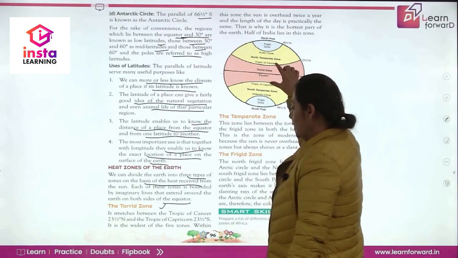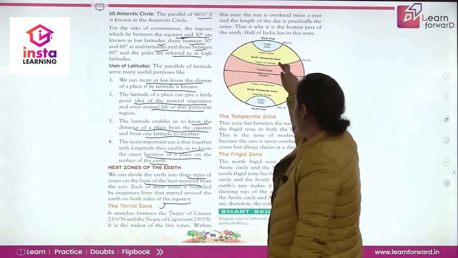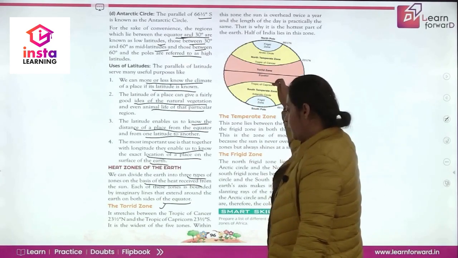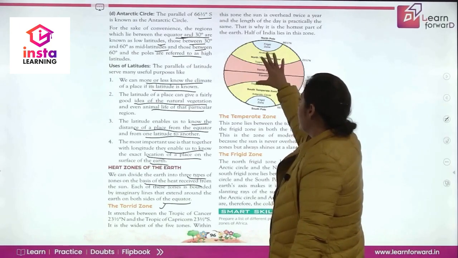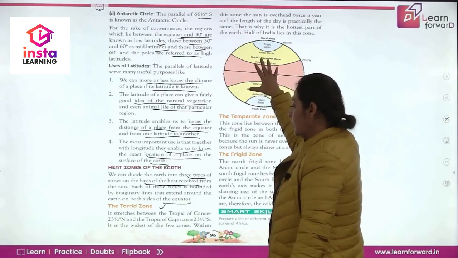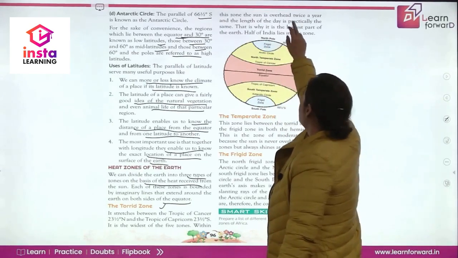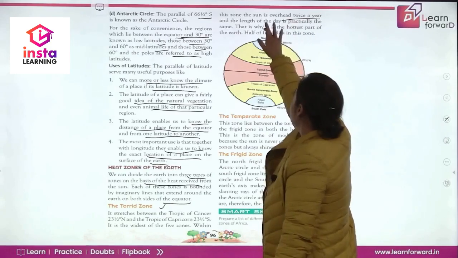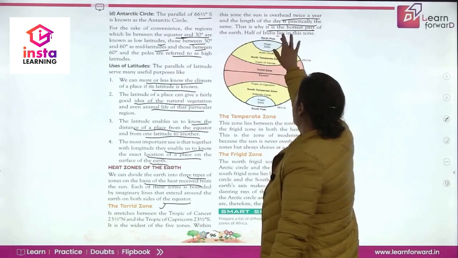If you see, it stretches between the Tropic of Cancer, 23.5 degree north, to the Tropic of Capricorn, 23.5 degree south. ये सबसे wideest zone है. आप देख रहे हो सबसे widest zone कौन सा होता है? Torrid zone होता है. Within this zone, the sun is overhead twice a year and the length of the day is practically the same. That is why it is the hottest part of the earth. Half of India lies in this zone.